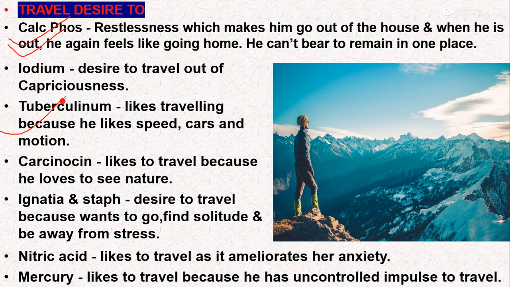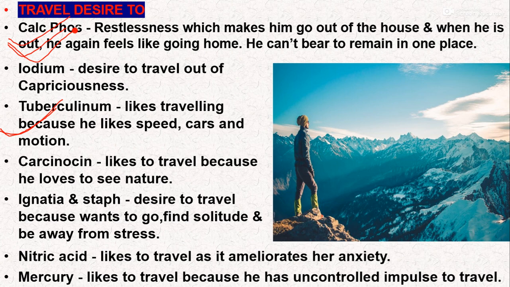So what is the basic difference between the traveling desire in Calcarea phos and Tuberculinum? Talking about the difference, Tuberculinum is a fearless medicine, while Calcarea phos belongs to the Calcarea group, and mostly all Calcarea group medicines are fearful medicines. So Calcarea phos will also be somewhat fearful.